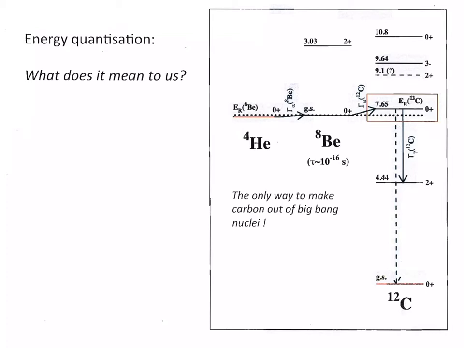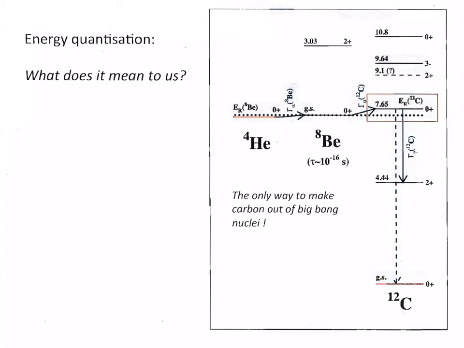In this case, it's the confinement of protons and neutrons in carbon-12 that causes the discrete nature of the energy spectrum. The 7.65 MeV state is the only stepping stone that permits the formation of heavier elements than the helium that was formed in Big Bang nucleosynthesis. Without this state, the world would consist of hydrogen, helium, and a little bit of lithium and beryllium.